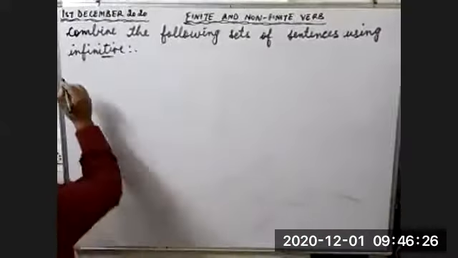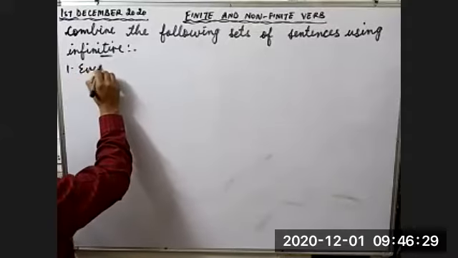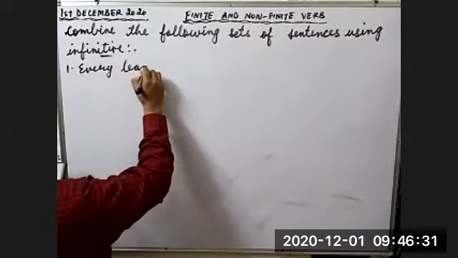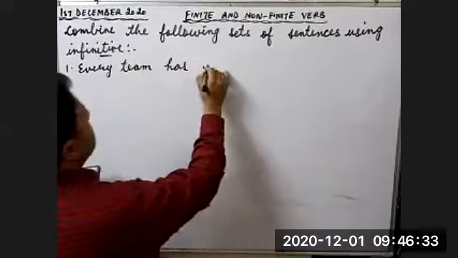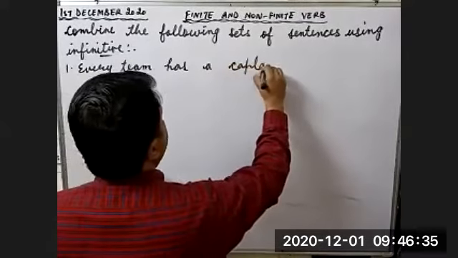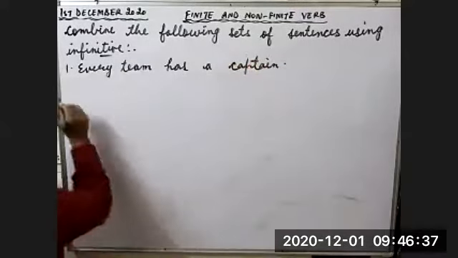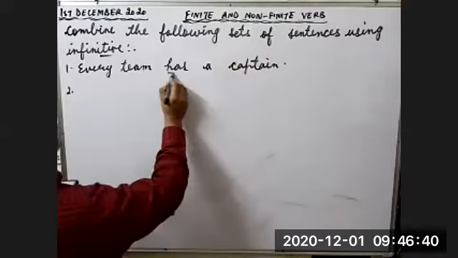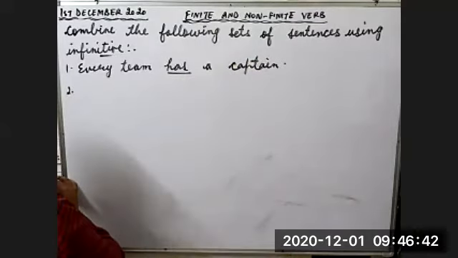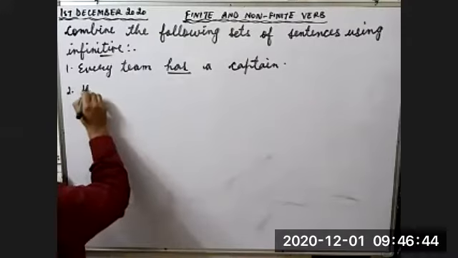Every team has a captain. This is one independent sentence. This is a clause. This is a tense element.